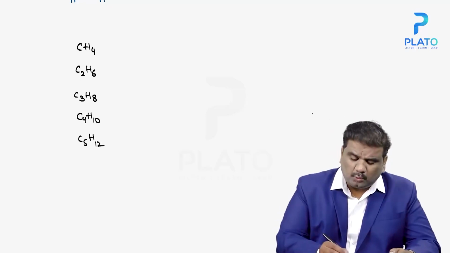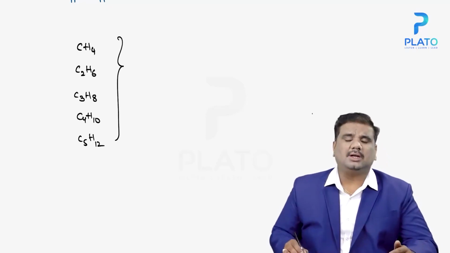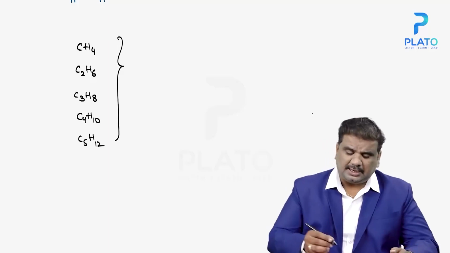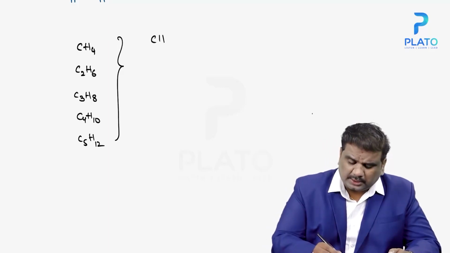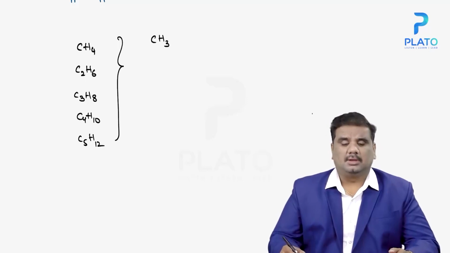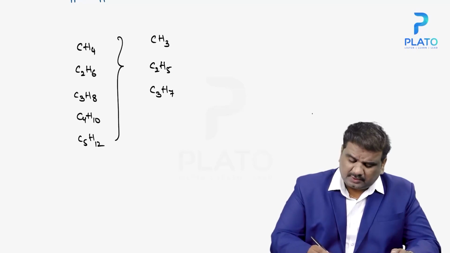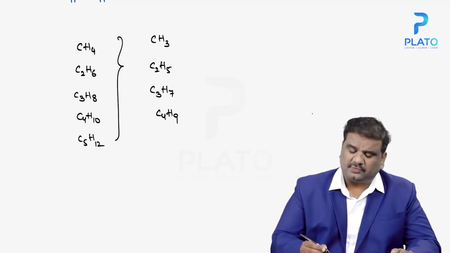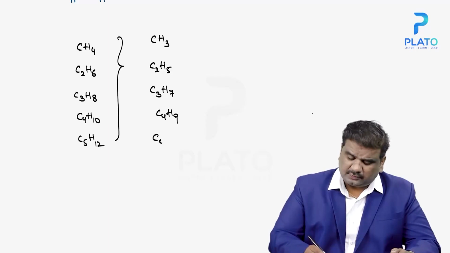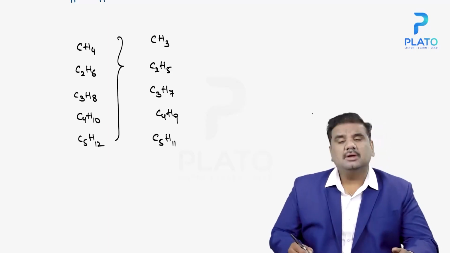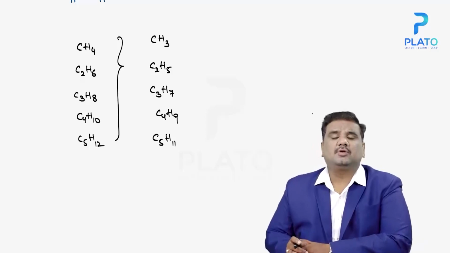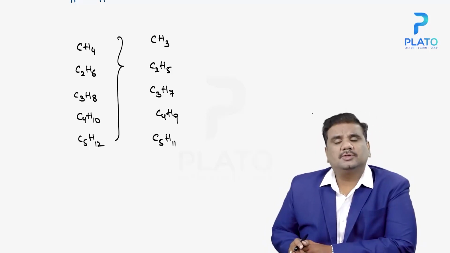Now, when you remove one hydrogen from all these alkanes, we get CH3, C2H5, C3H7, C4H9 and then C5H11. But we know that each and every carbon requires 4 bonds for sure.